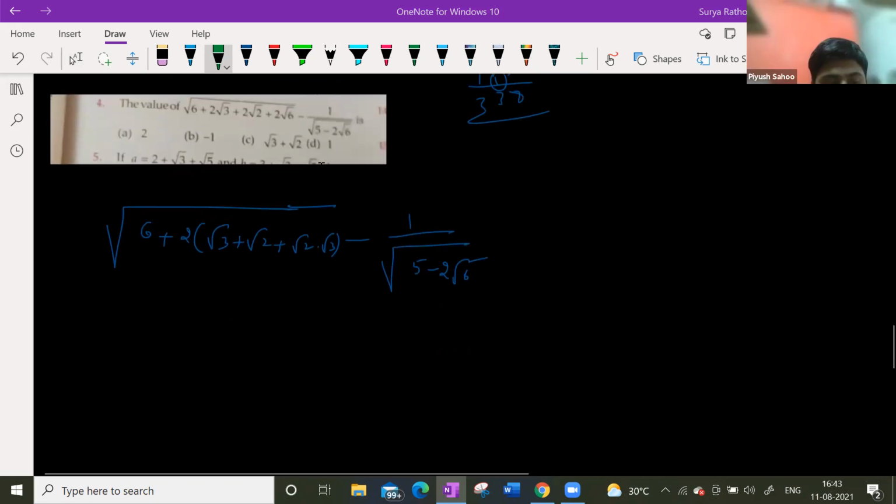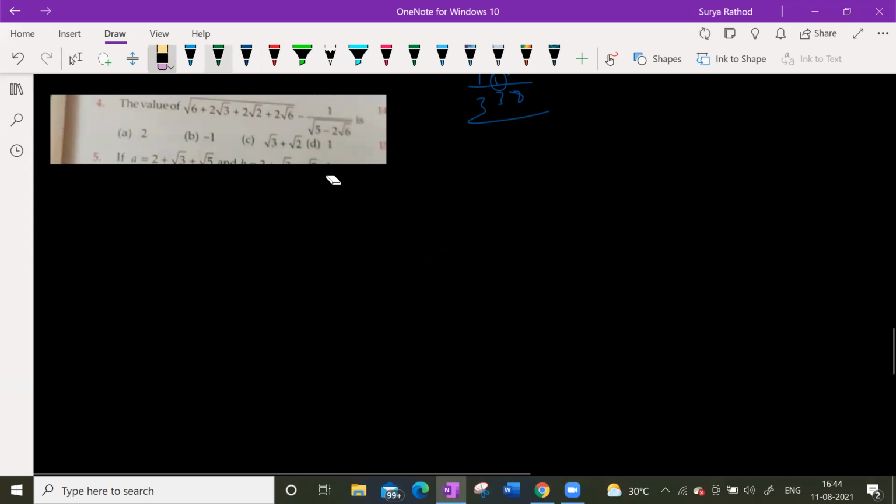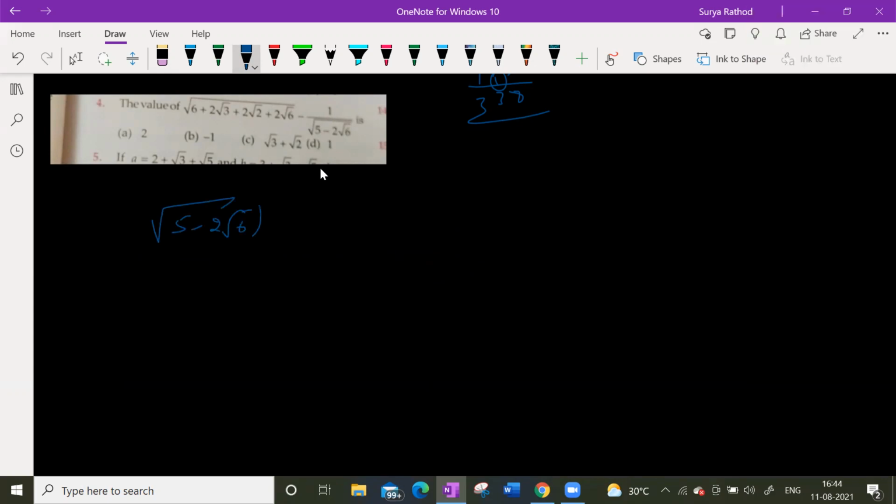Then we can simply just square it off. Or else can we take some terms together and write? So we can square off the denominator, right? Yes, we can square the denominator. Like you are saying, cross multiplication and square it. Yes, sir.